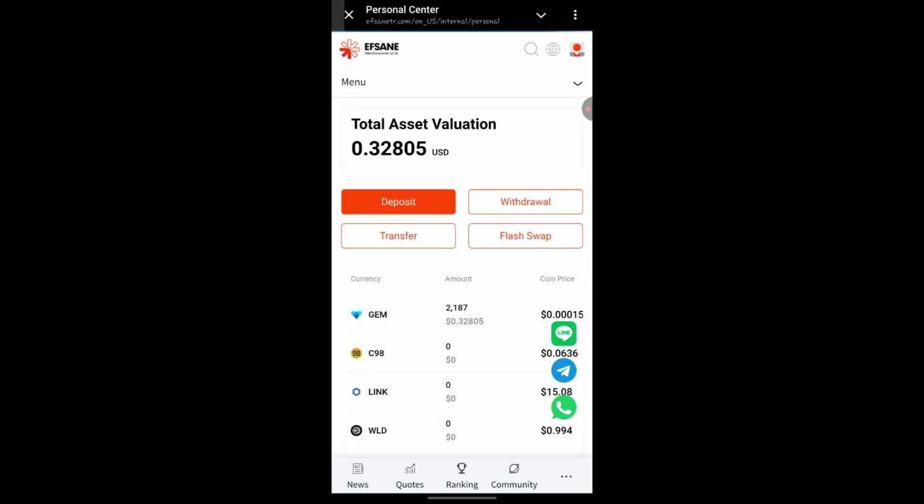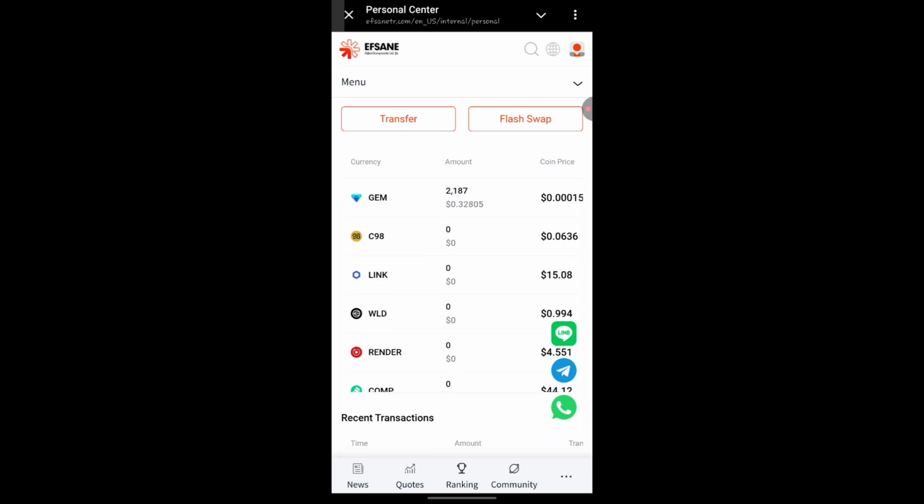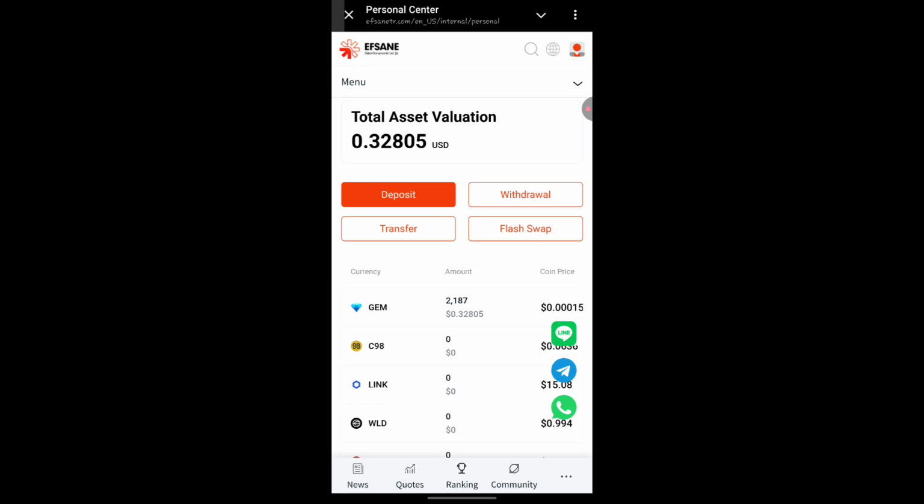So I'm going to personal asset. Personal asset is where you get the rates you have in USDT. Like I told you, this gem is now in the market. So look at it right here. Let's just say 2187 gem is equal to 0.3280 in normal market price. So the total gem I have right here is about 2000, and this is the official price of it. So you're going to be checking your asset, you're going to be getting your gem daily, and you can check how much you have there.